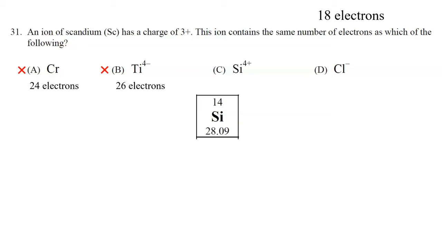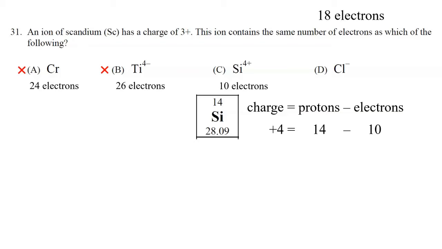And if it has a 4+ charge, that means it must have lost 4 electrons. So 14 protons and 10 electrons would give you a charge of +4. With 10 electrons, the correct answer is not choice C. Now, why is it choice D?